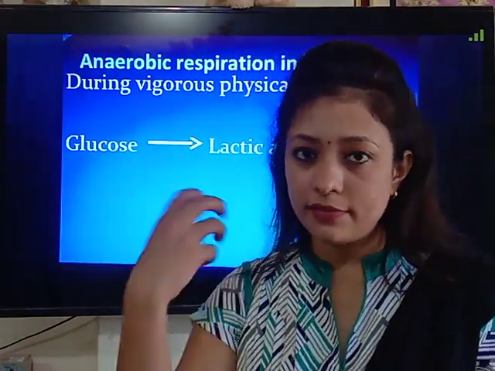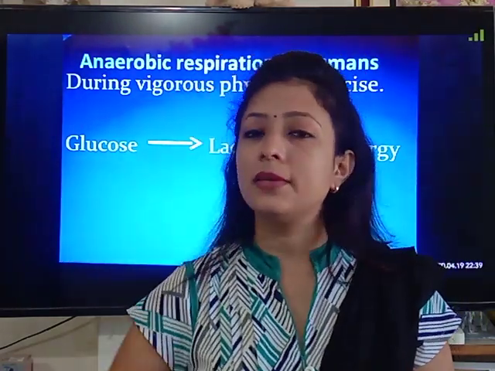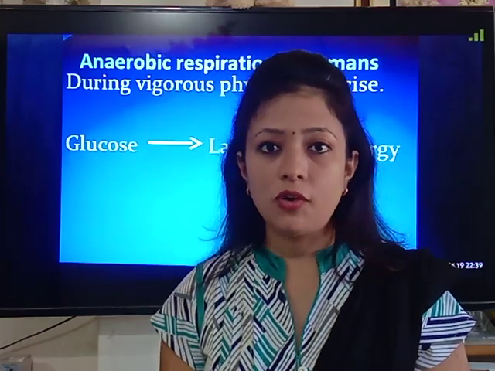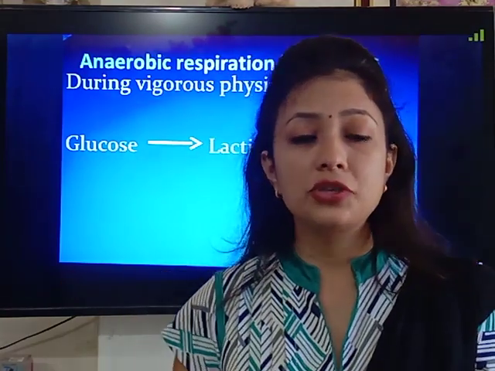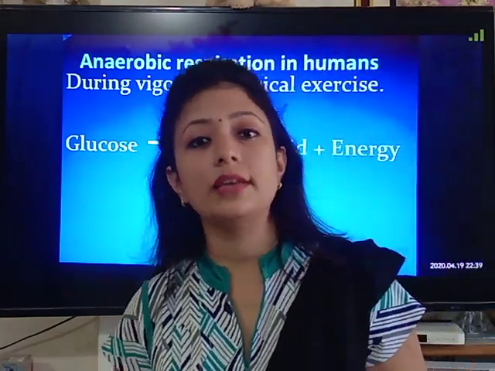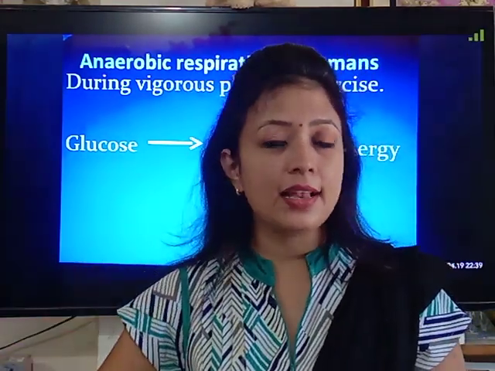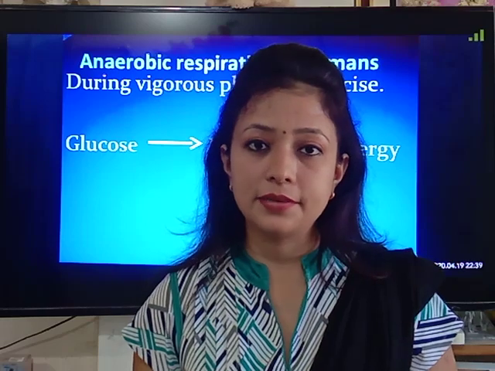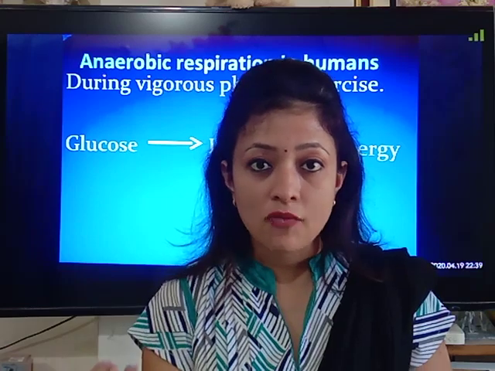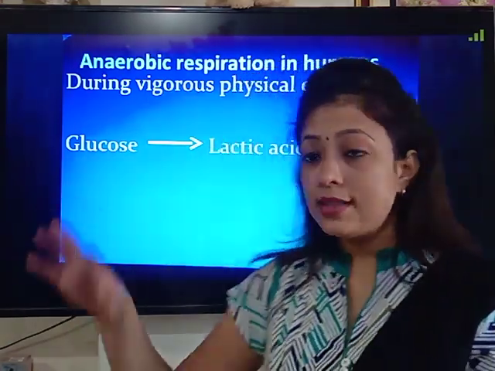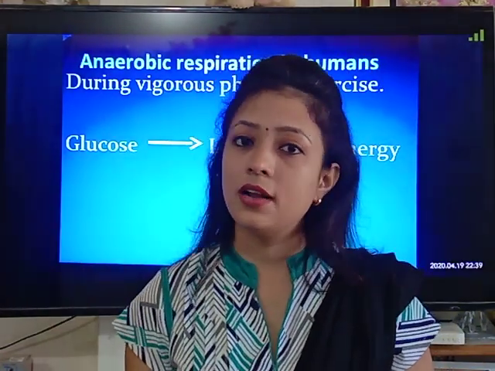So what exactly happens when we take a warm water bath? For example, we have done vigorous exercise and now we have muscle cramps. If we take a warm water bath, then our blood circulation increases, as well as our breathing rate. And because of that, a lot of oxygen is supplied to our muscle cell where the lactic acid has been deposited. So once the muscle cell comes in contact with a sufficient supply of oxygen, this lactic acid further gets converted into carbon dioxide and water.